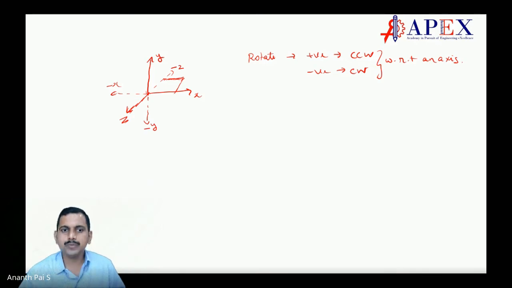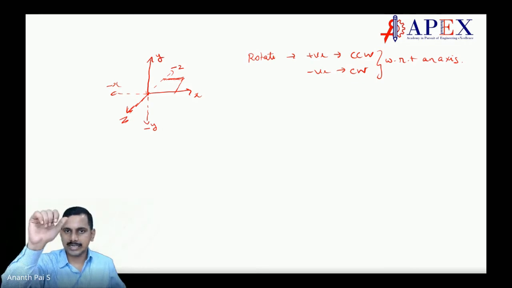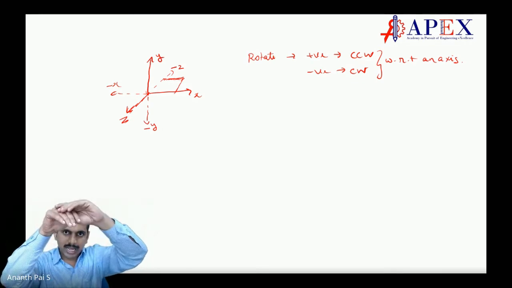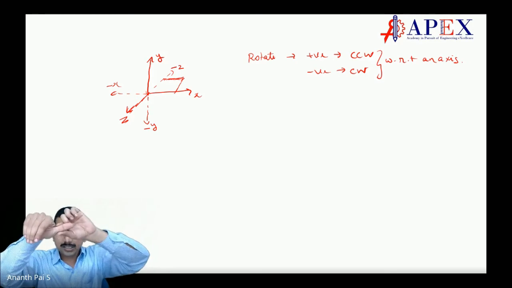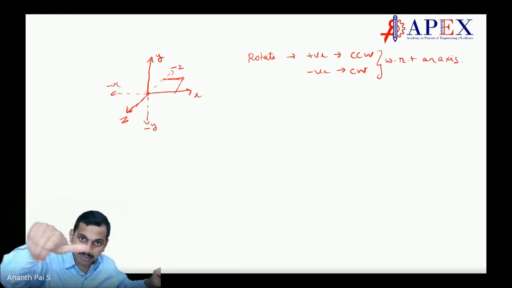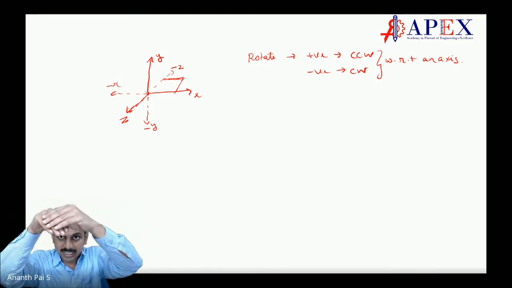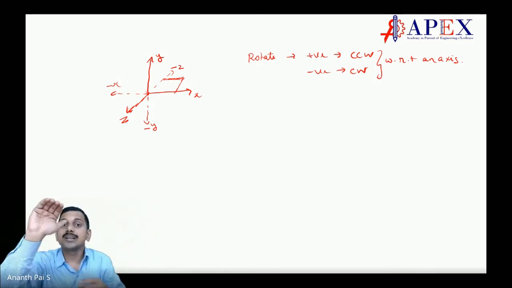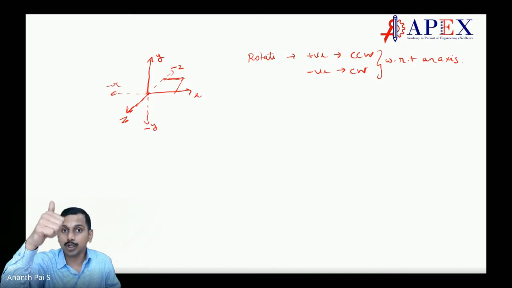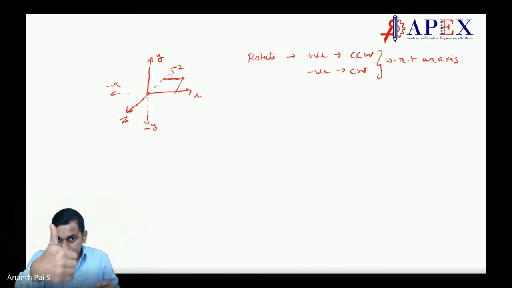Now, why do we say counterclockwise is positive and clockwise is negative? That is another question we will have. The answer is: whenever you hold your right hand, the thumb projects towards the direction of the axis, and the fingers represent the direction of rotation.